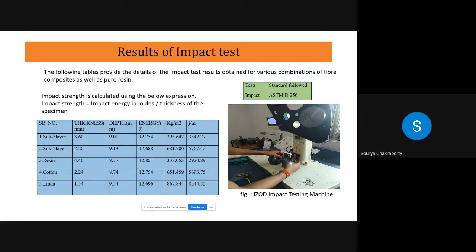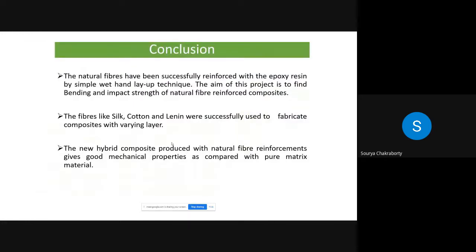For the impact testing, the formula is impact energy in joules per unit thickness of the specimen. We can see that for the pure resin composite, the energy is much lesser than the 3-layer reinforcement and the cotton and linen material. And this is the conclusion.